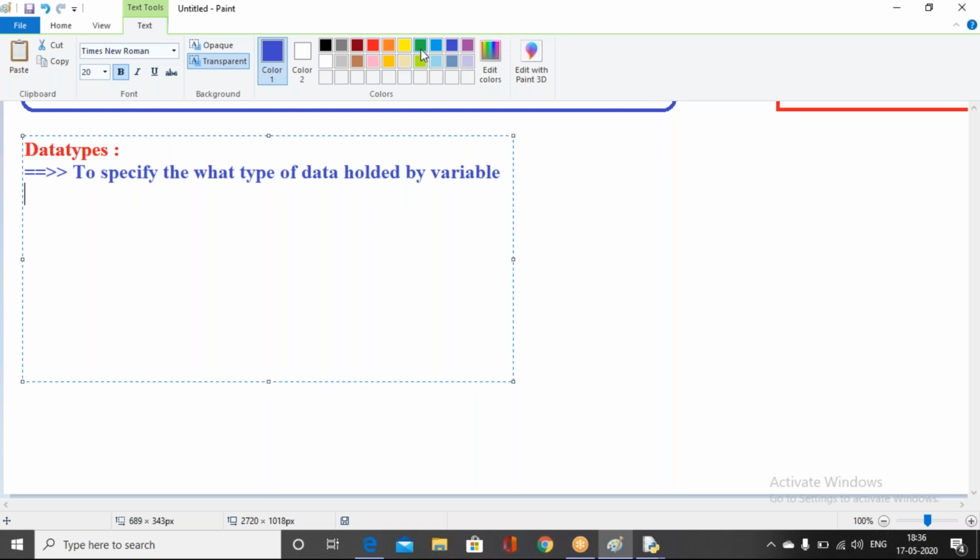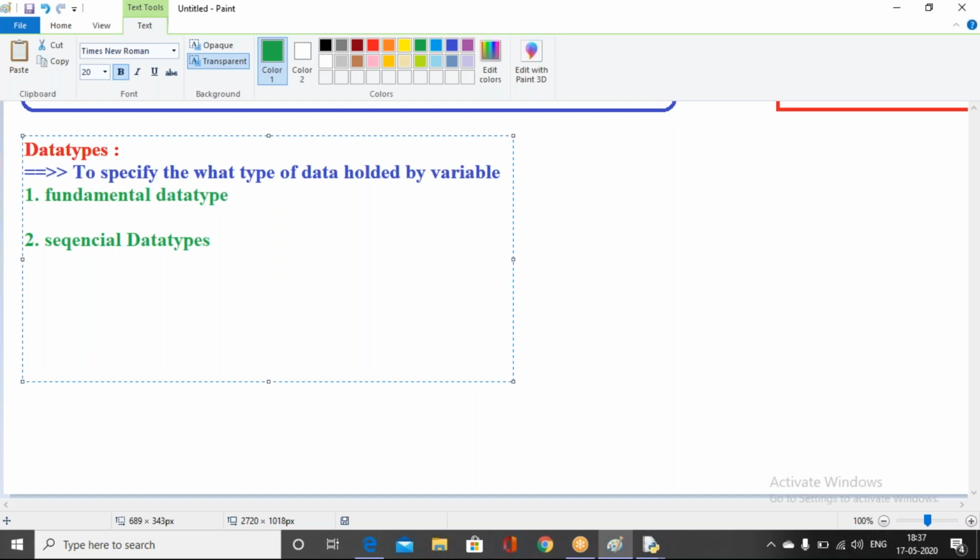In the Python programming language, we have two kinds of data types. The first one is fundamental data type. The second one is sequential data type. Praveen, you have already covered these points in your sessions, right?